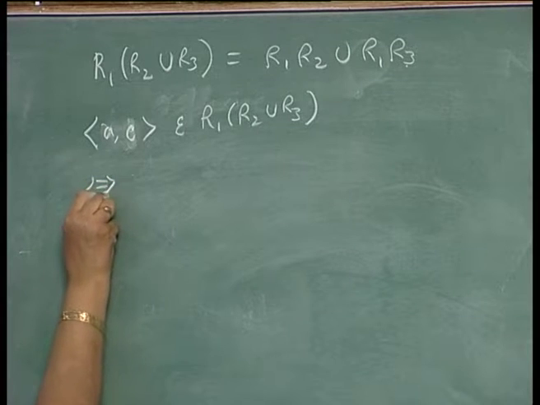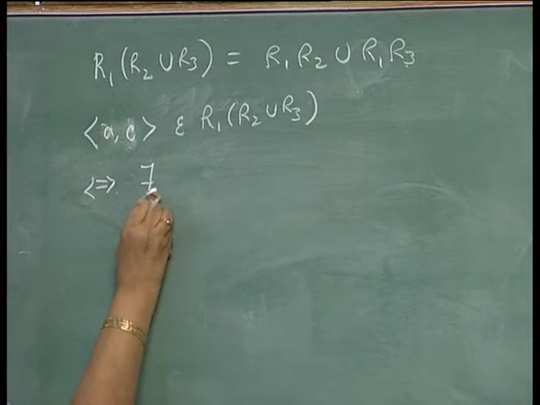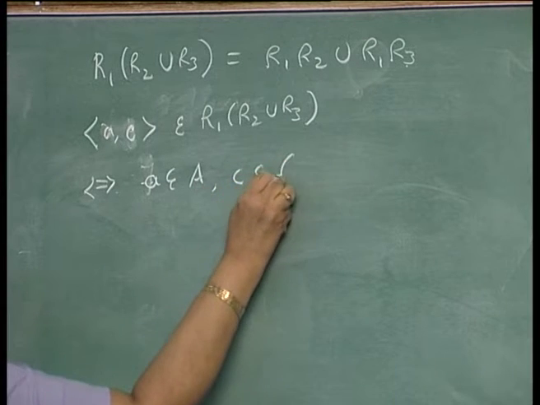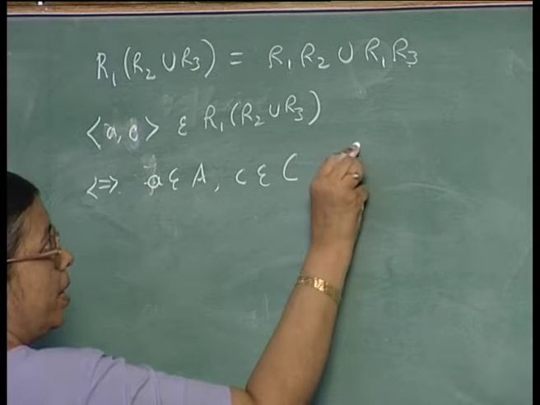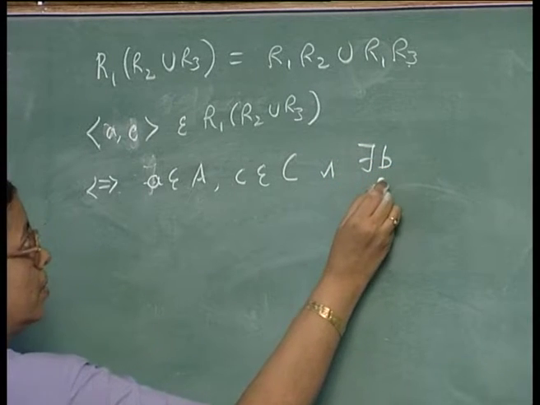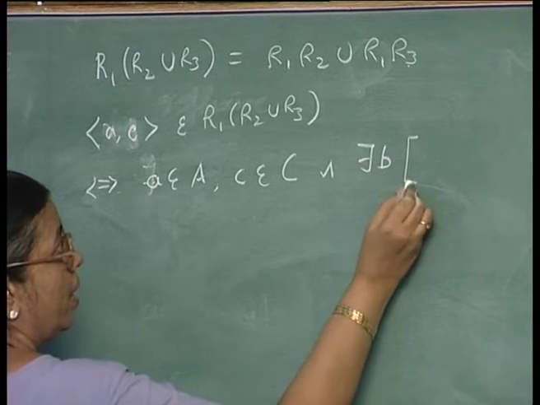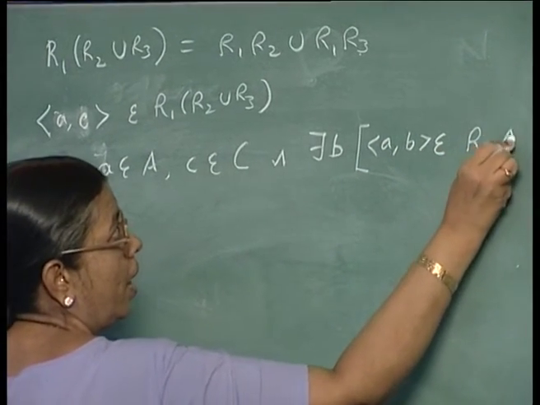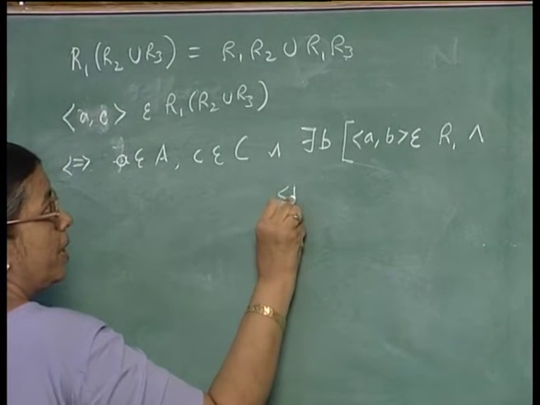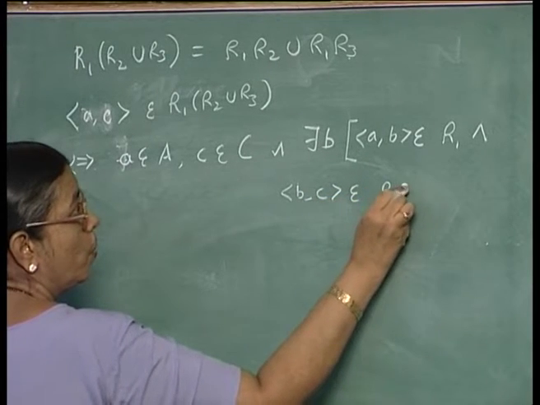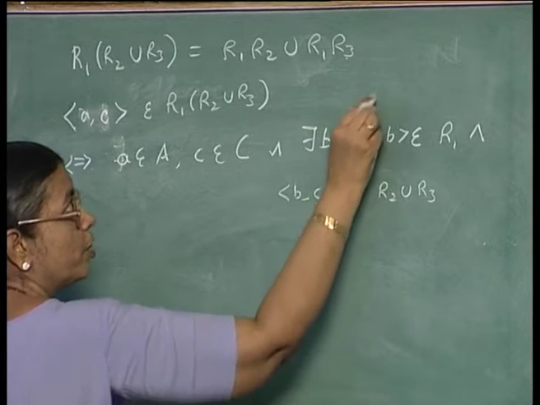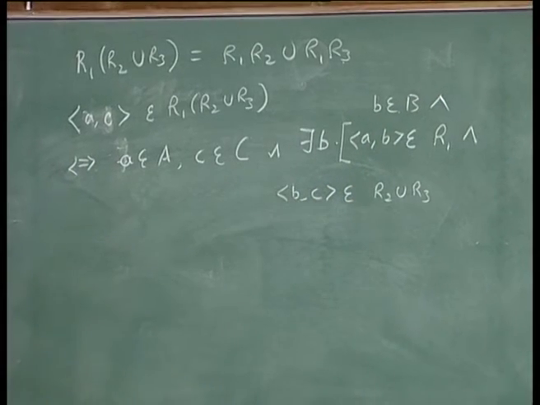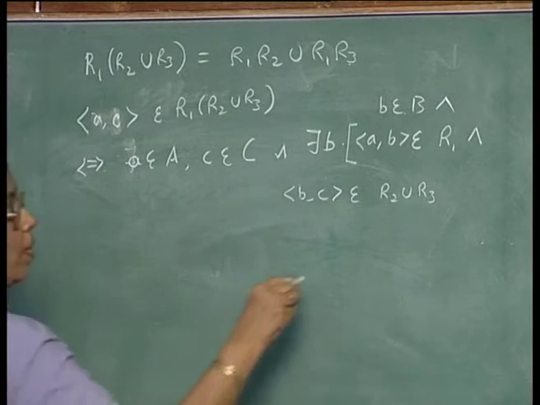This is equivalent to saying a belongs to A, c belongs to C, and there exists b such that (a, b) belongs to R1 and (b, c) belongs to R2 union R3, and of course b belongs to B. There exists a b, b belongs to B, and (a, b) belongs to R1 and (b, c) belongs to R2 union R3.